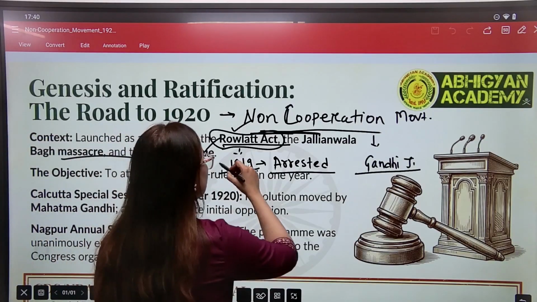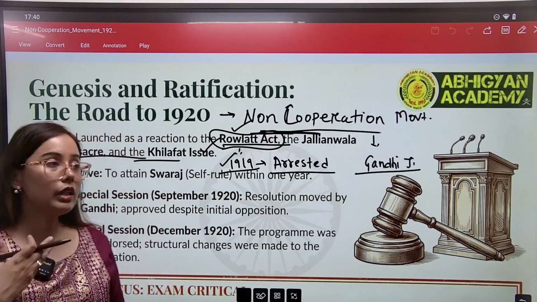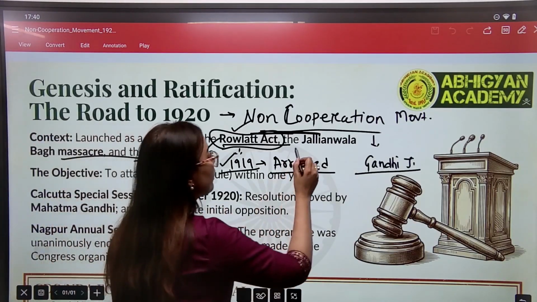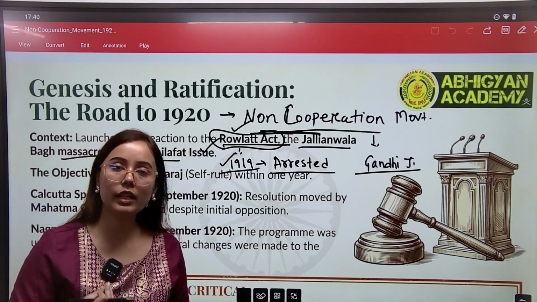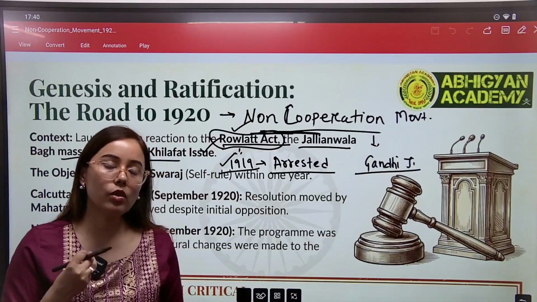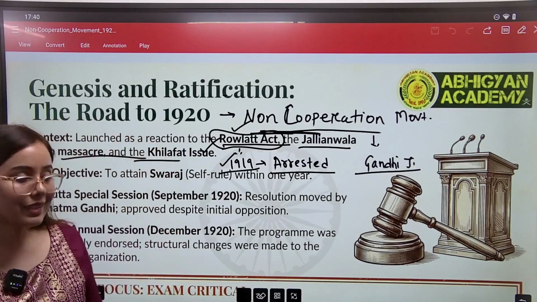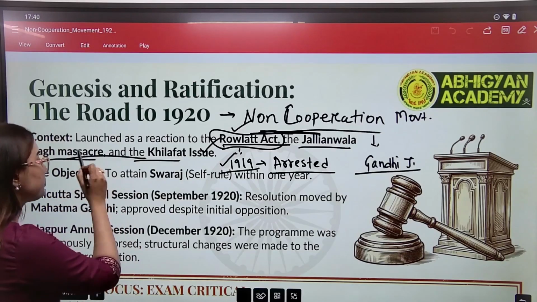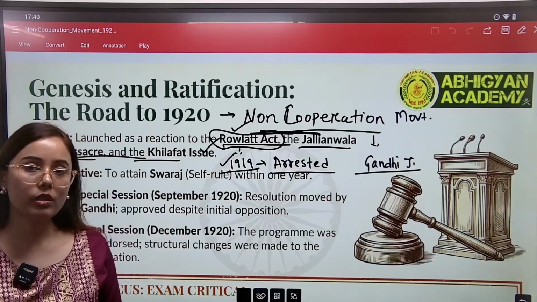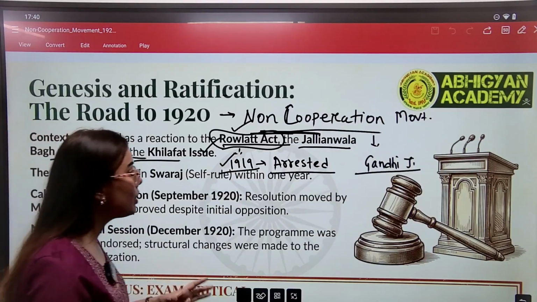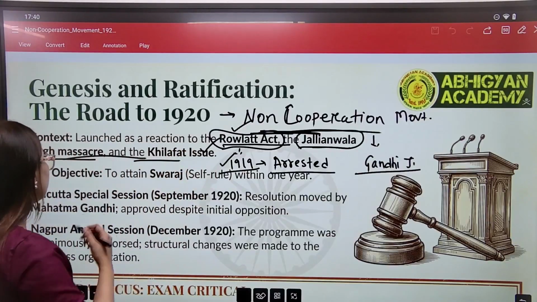Apart from this, when people started resisting and opposing this act, they were doing some kind of movements against the Rowlatt Act. One such movement was going on in North India, near Punjab, and there was a gathering in the region of Jallianwala Bagh.